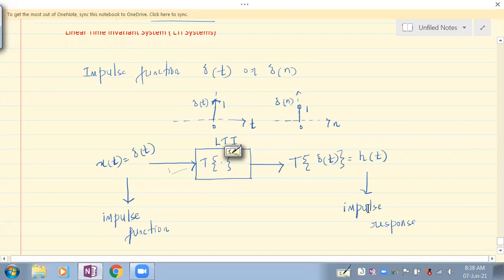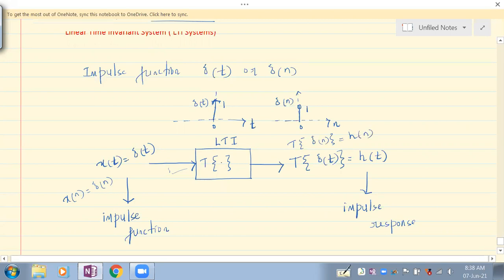It need not be continuous time always. It can even be discrete in time. It could even be x of n equal to delta of n, in which case it would be the response to delta of n, and it would be called h of n.